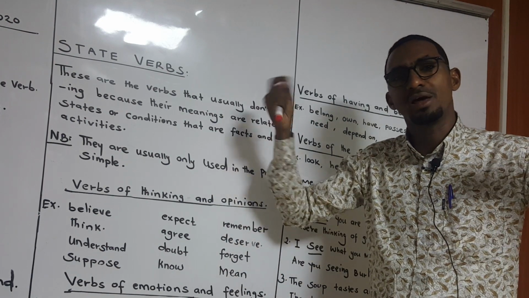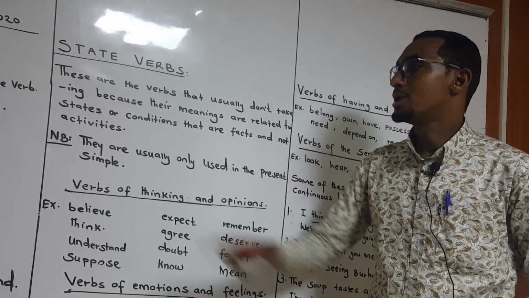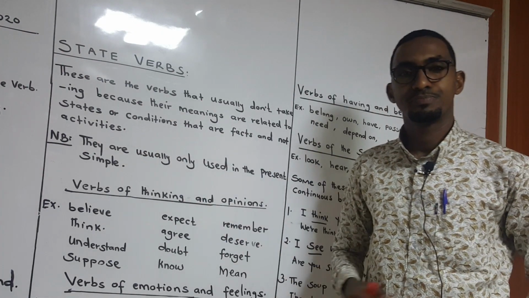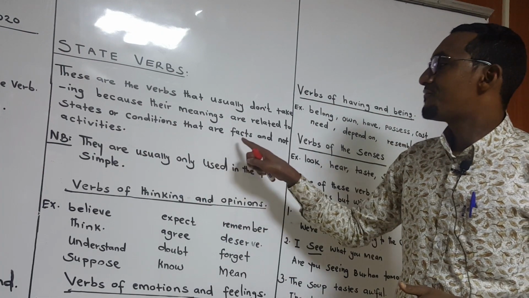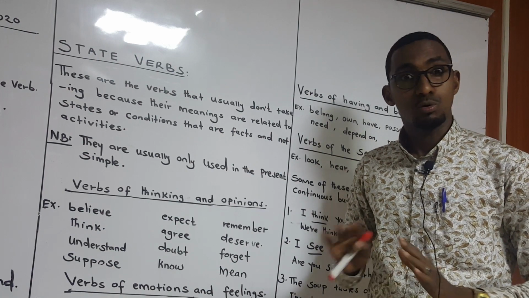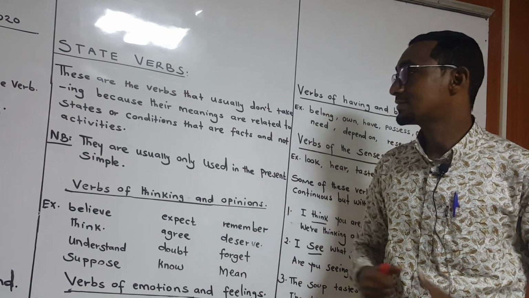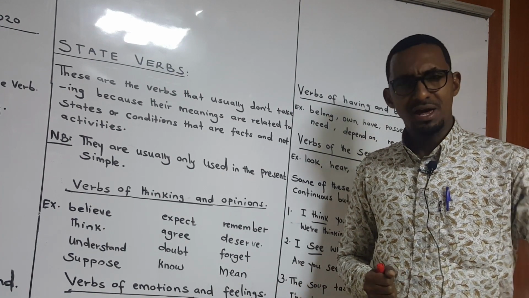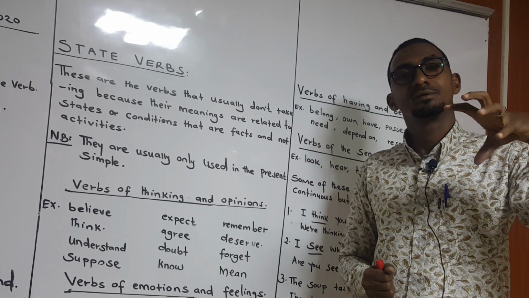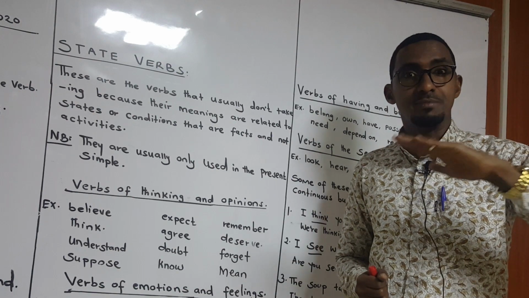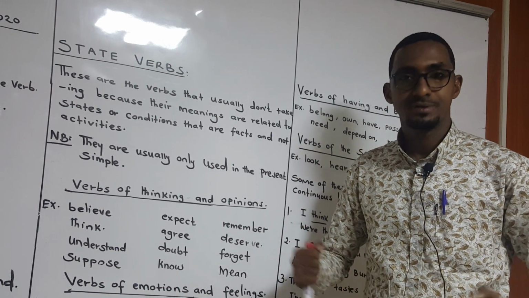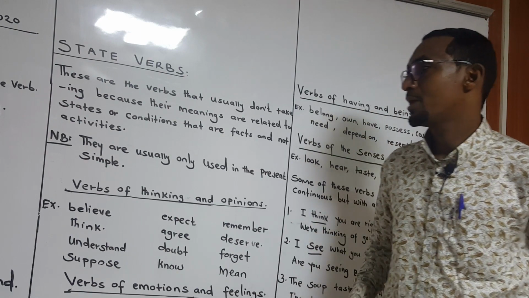Their meaning wuxuu la xiriiraa state, xaalad, or condition, that are facts. You know, conditions that are facts and not activities. Very easy. waxay la xiriiraan only xaalad, lakin ma ahan activity, ma ahan wax la sameynayo, action ma aha. That's why we call them state verbs.